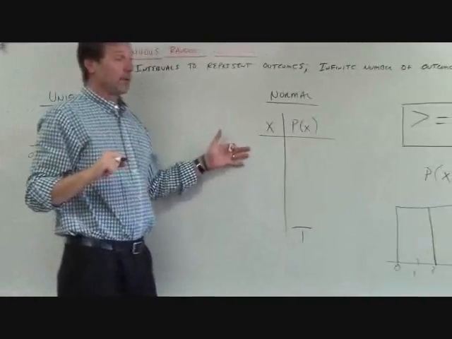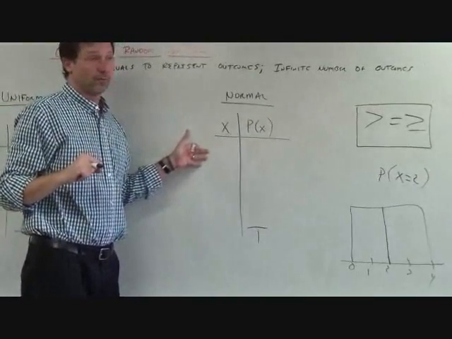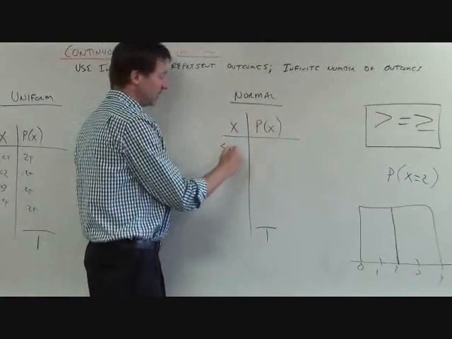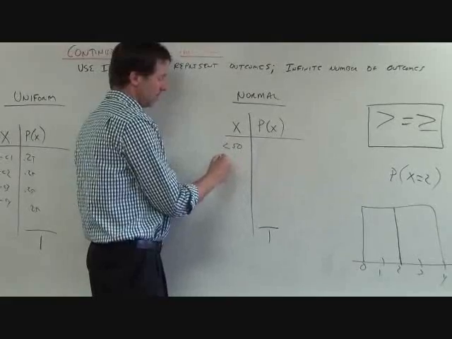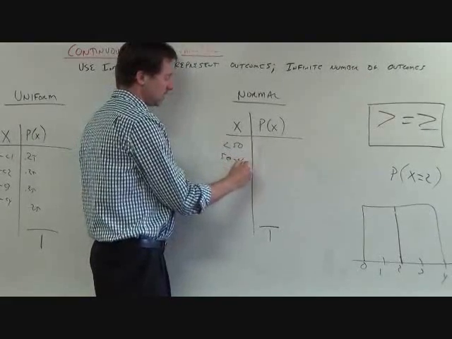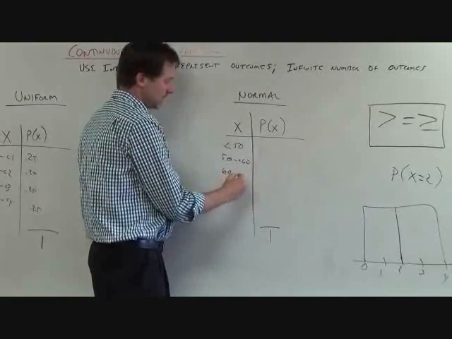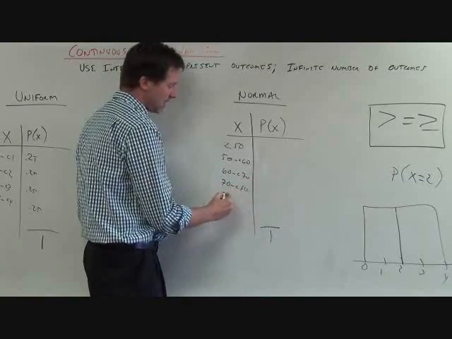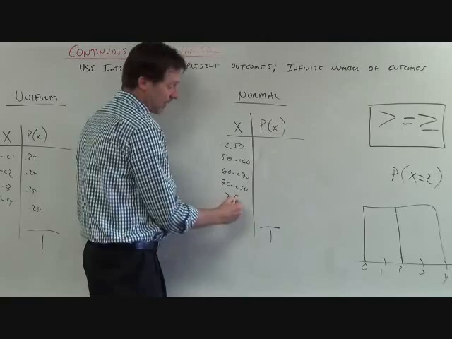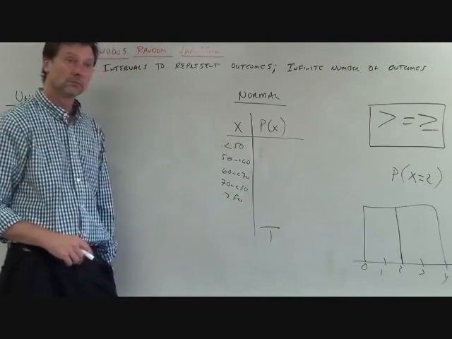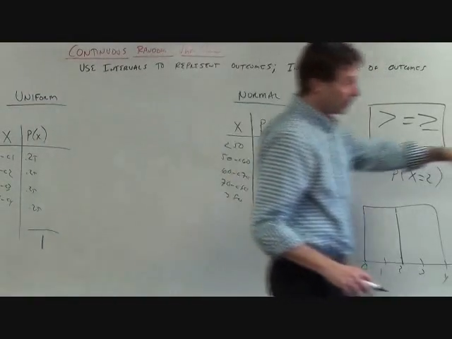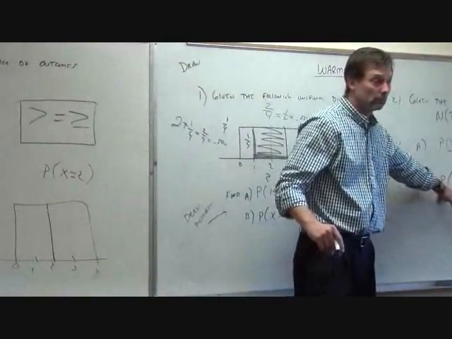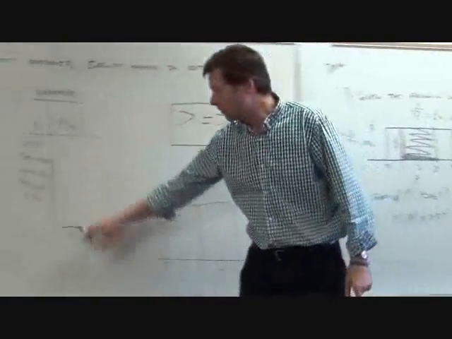If I was doing a probability model for a normal distribution, I might break it up as less than 50, 50 to 60, 60 to less than 70, 70 to less than 80, and then greater than 80. I could go do this work for all those intervals. If I added them up, they'd all be equal to 1.